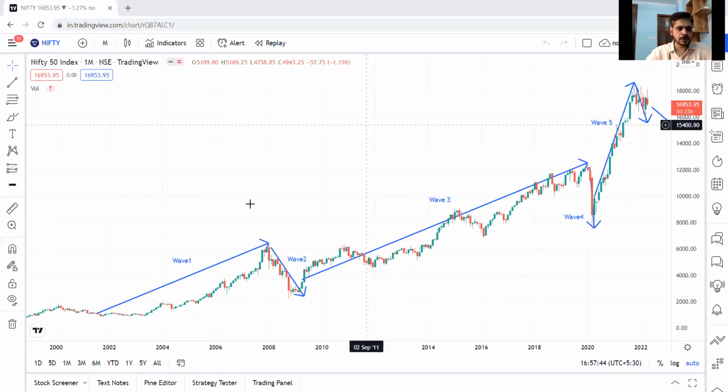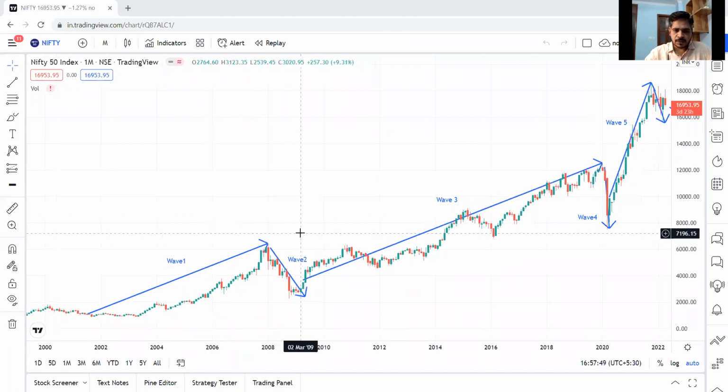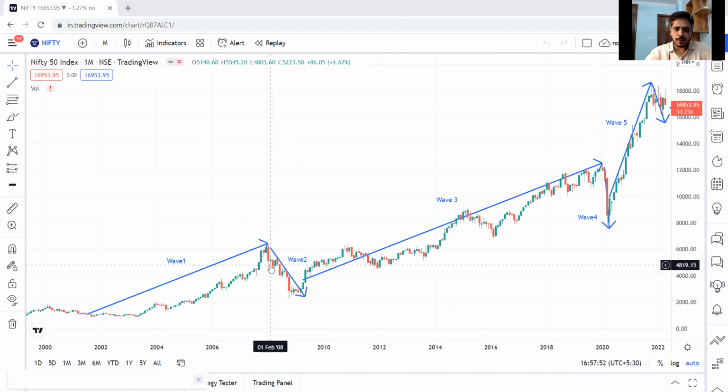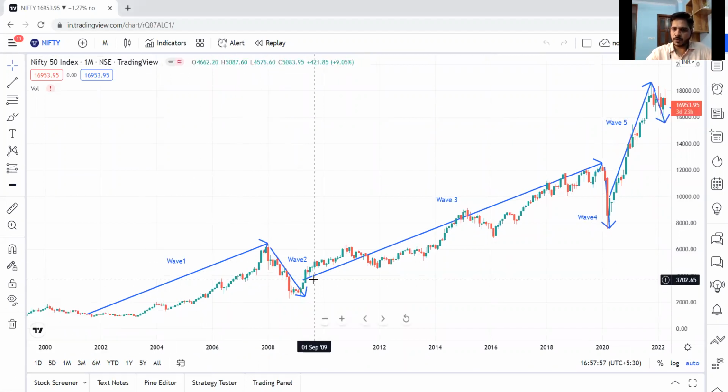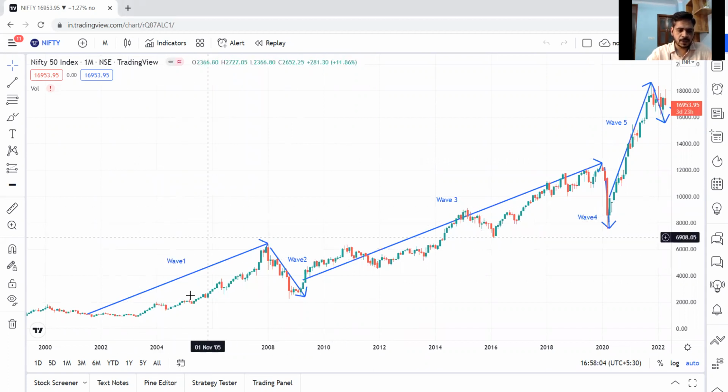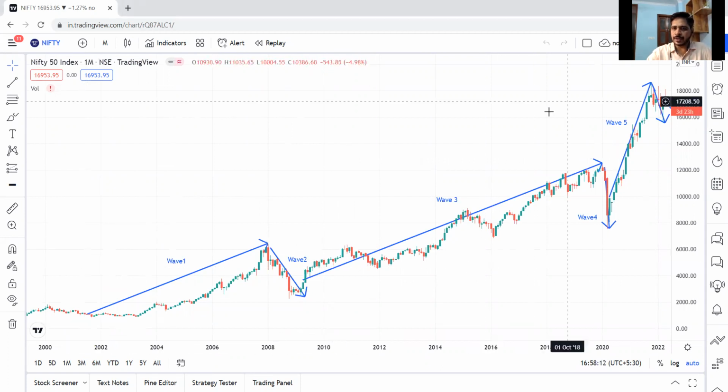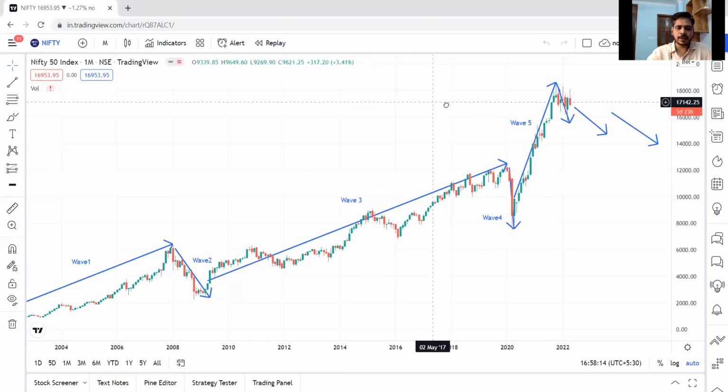I've tried to plot these waves in our Nifty chart. Look here, each candle on this chart represents a month. This is a monthly chart which I have opened. Don't worry if you are not able to understand the charts. This is very simple. In fact, if you stay, you will be able to understand it. I have plotted this chart from 2001 till date.